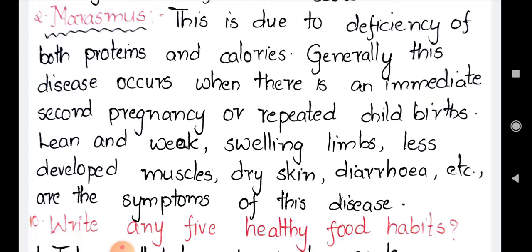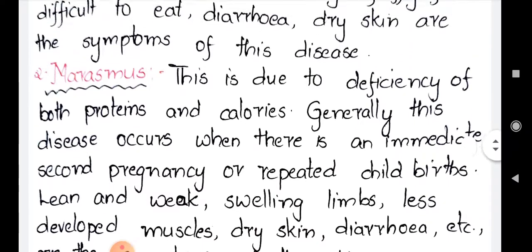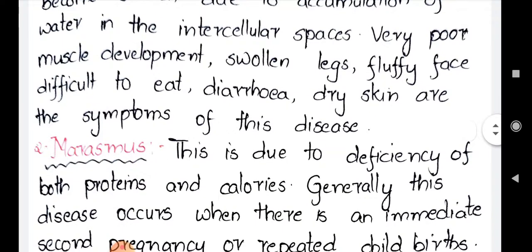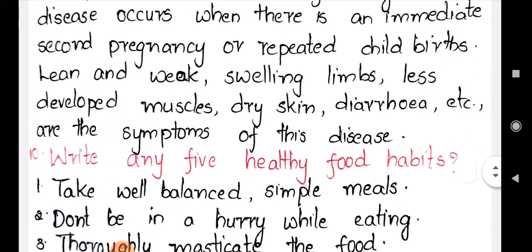So protein calorie deficiency leads to the disease, that is marasmus. These are the two diseases which are related to malnutrition. The first one is the Kwashiorkor disease and the second one is the marasmus disease.